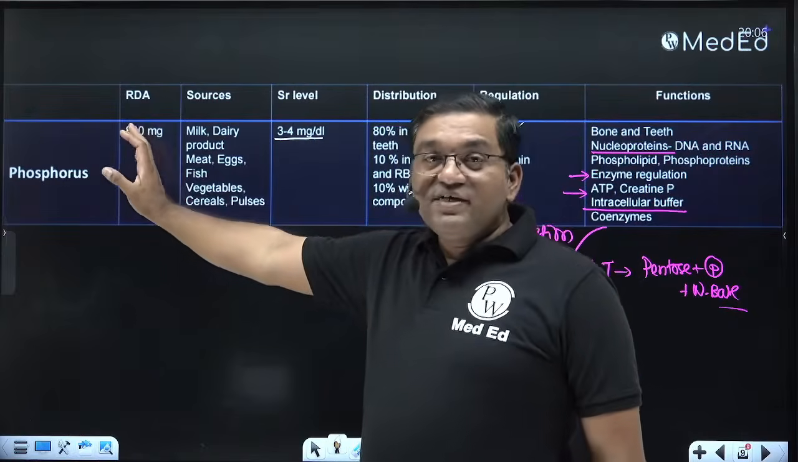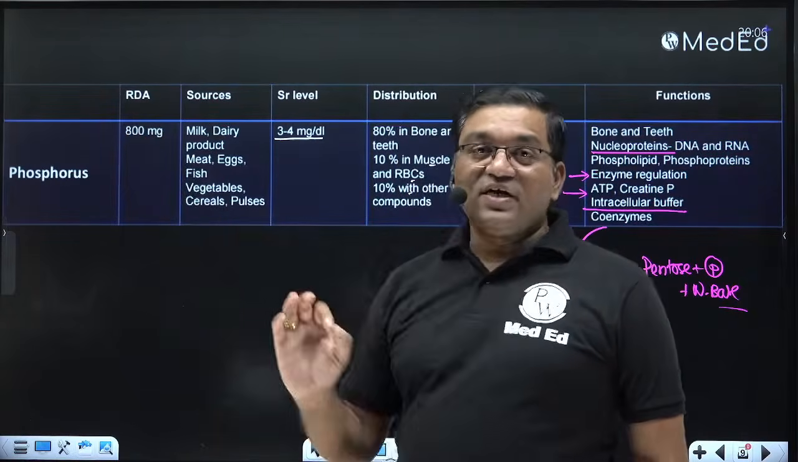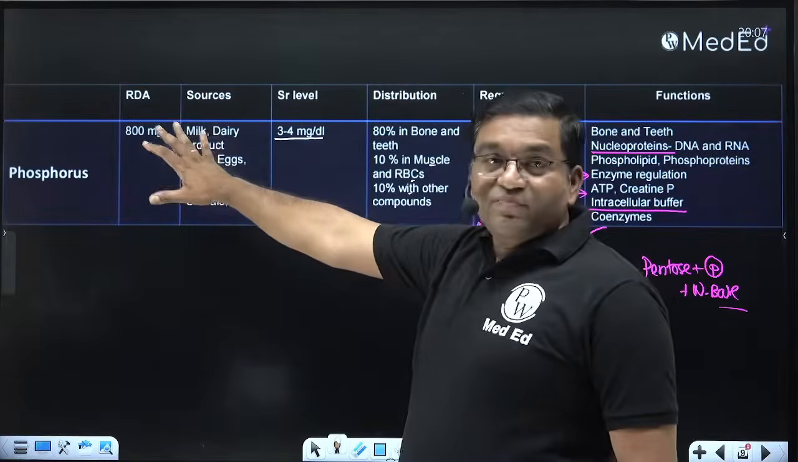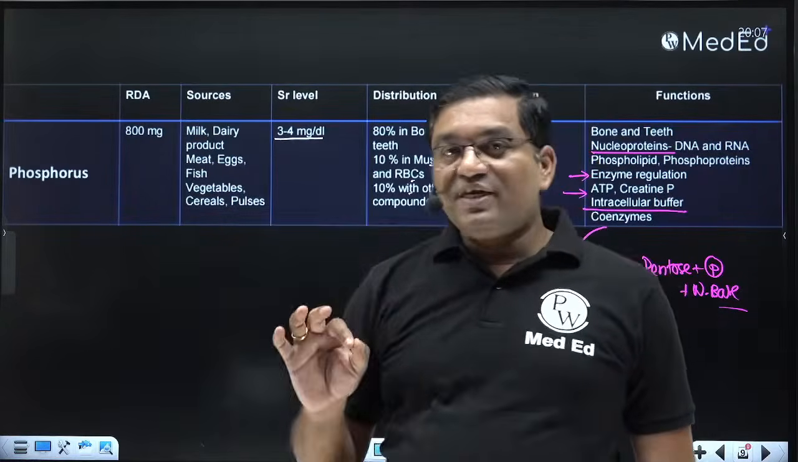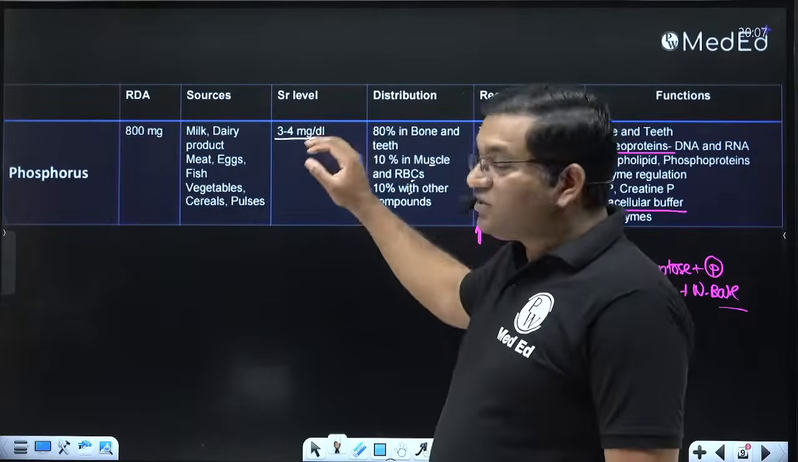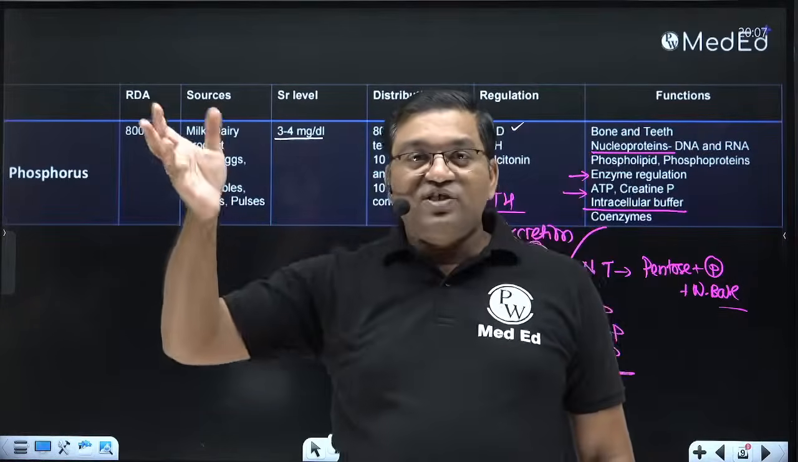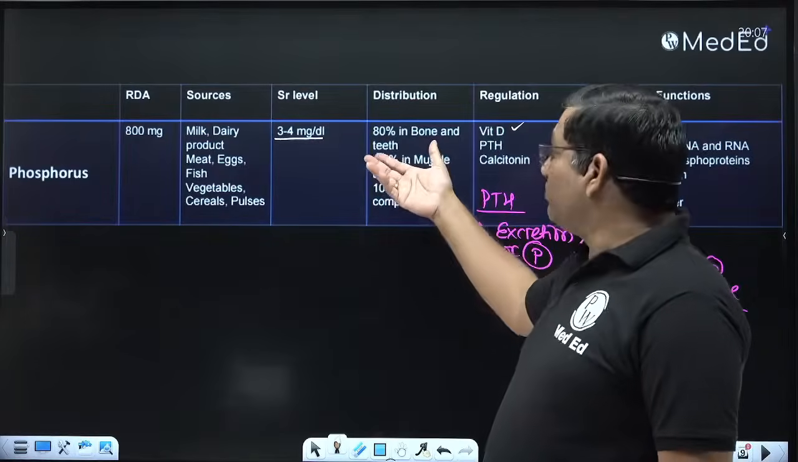Also RDA is near about same. 800 milligram for calcium and 500 to 800 milligram for phosphorus. Calcium normal range is 9 to 11 milligram per deciliter. Phosphorus normal range is 3 to 4 milligram per deciliter. 99% of calcium is in the bone, 80% of the calcium in the bone and teeth.